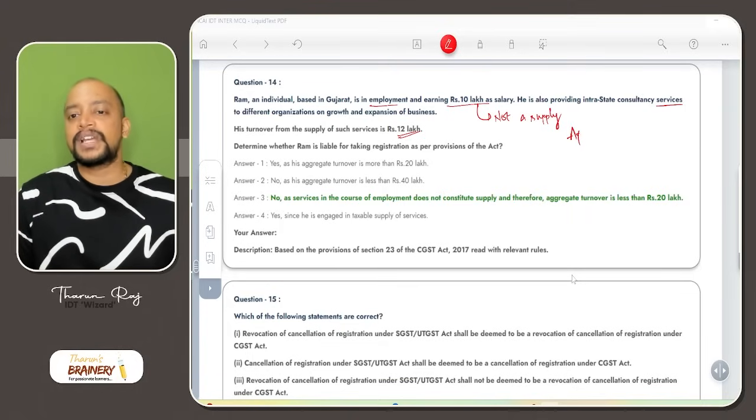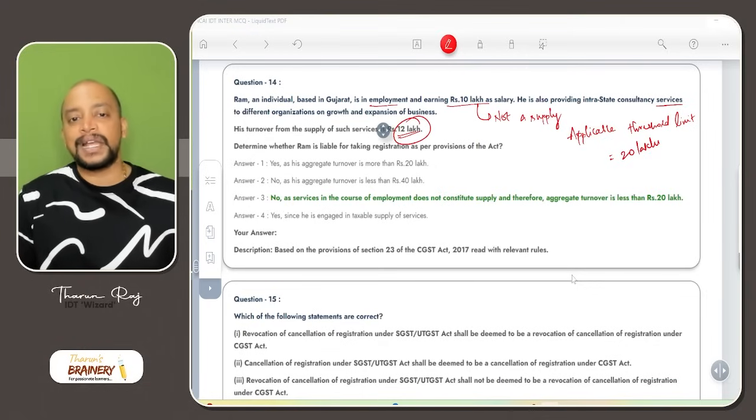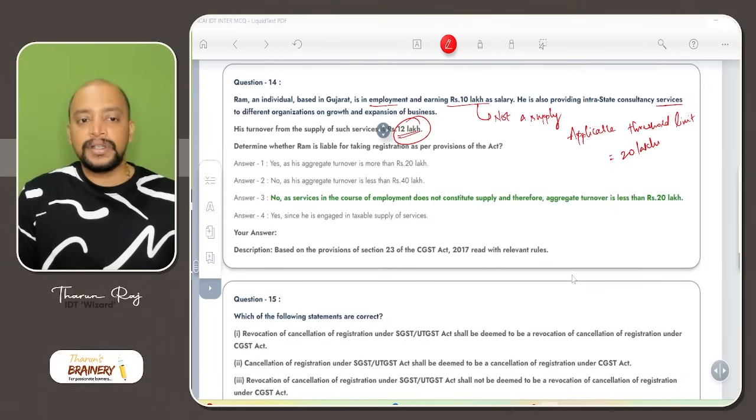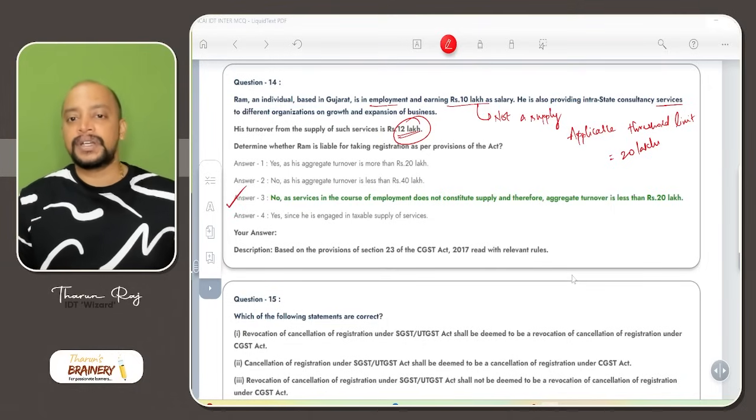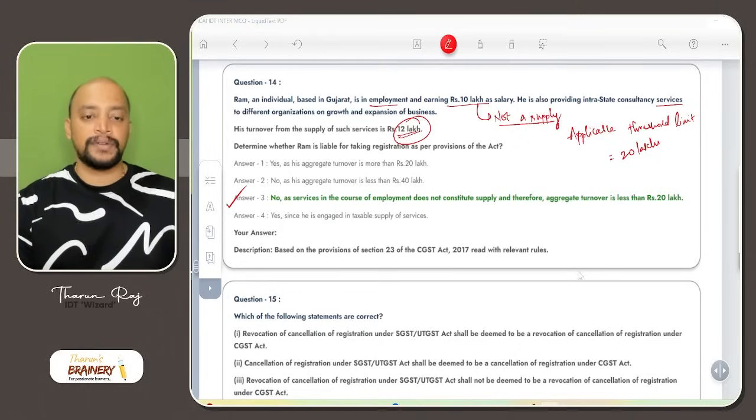So therefore applicable threshold limit is 20 lakhs. And what is his aggregate turnover? Just 12 lakhs. As aggregate turnover has not exceeded the threshold limit, therefore they are not required to get registered.